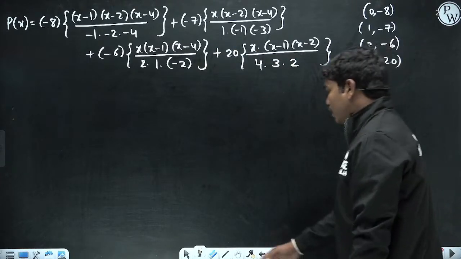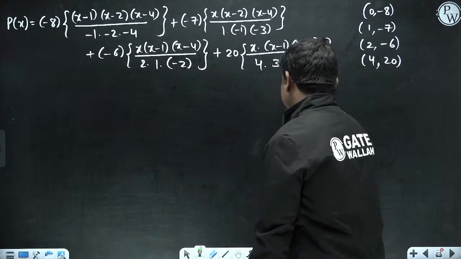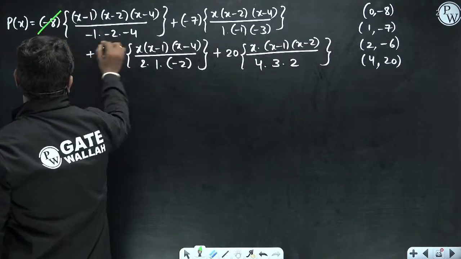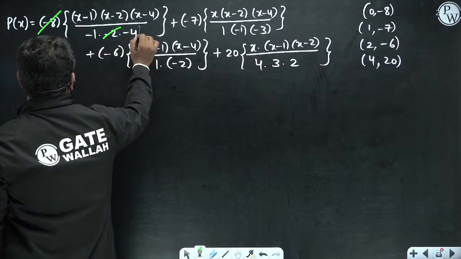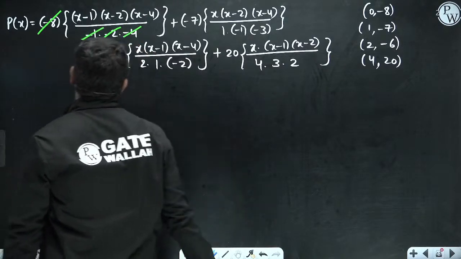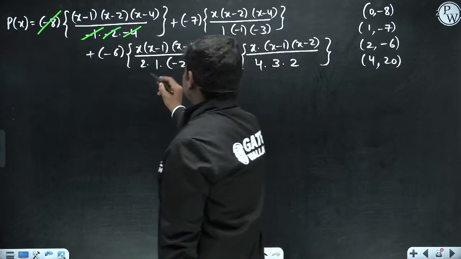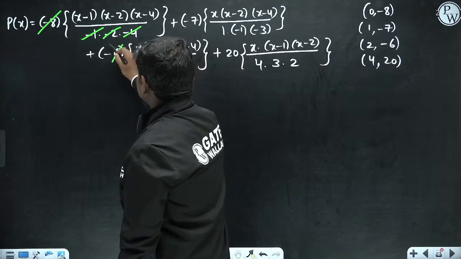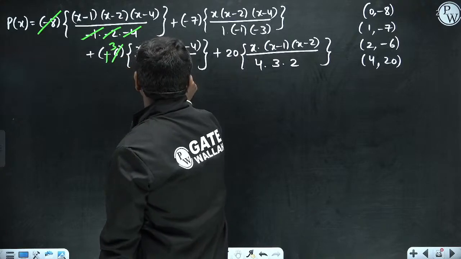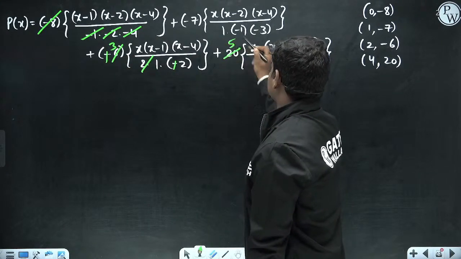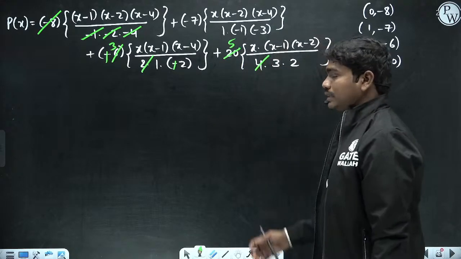Okay, now let us see to what extent we can simplify this. This minus 8 can be cancelled with this minus 2, minus 4 and minus 1. Correct? This becomes minus 8 actually here. Then this is minus 7 by 3, then 2 cancels this 3 times, and this minus and minus get cancelled, then 4 cancels this 5 times actually. Okay, so these are the things that you have.